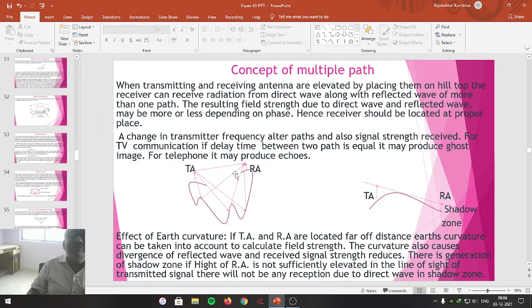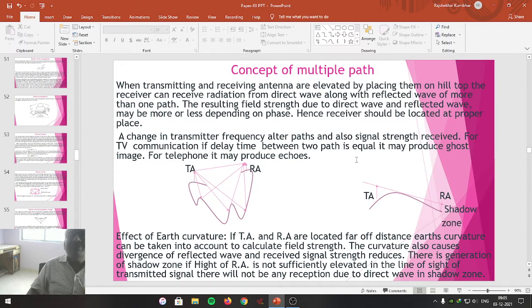Because of that, friends, sometimes when you are watching the television set, you are going to observe an image behind the image, or a picture behind the picture. This is because of this particular multiple path propagation. And that image behind the image is called a ghost image.